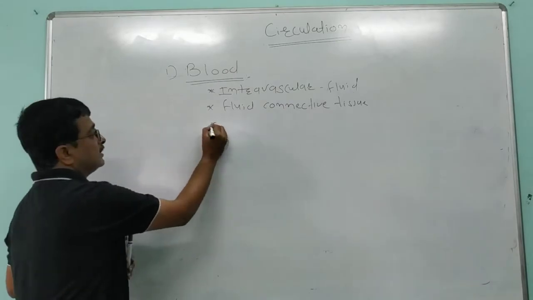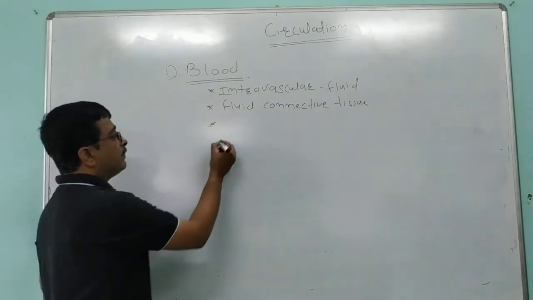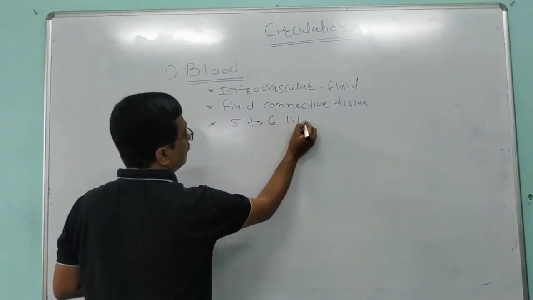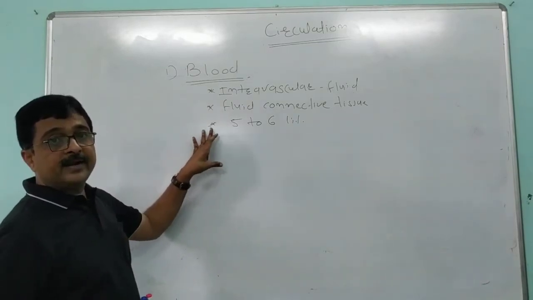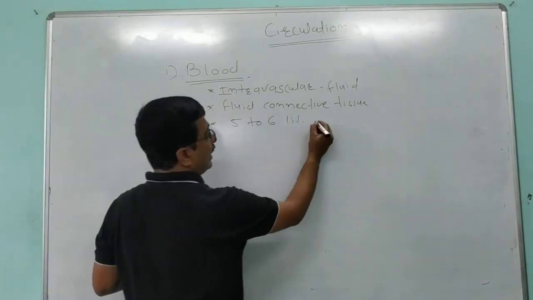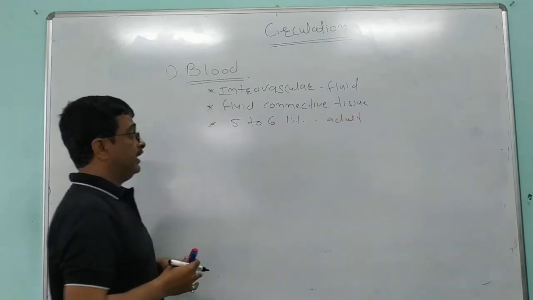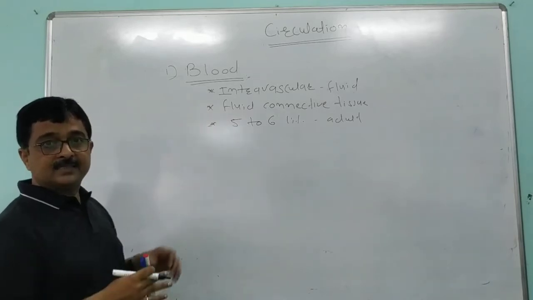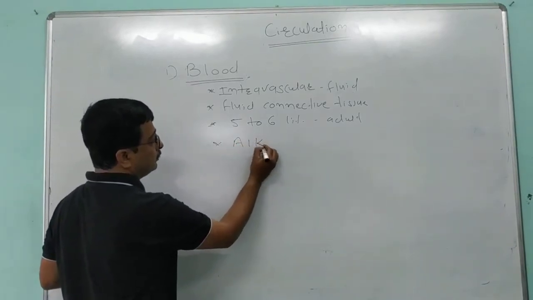In an average adult human being, there are 5 to 6 liters of blood. Blood is a red colored, viscous and slightly alkaline fluid.